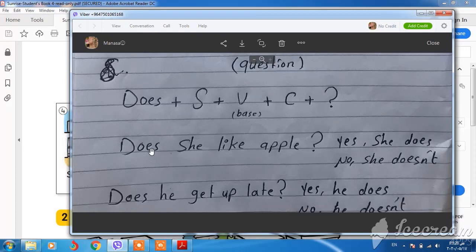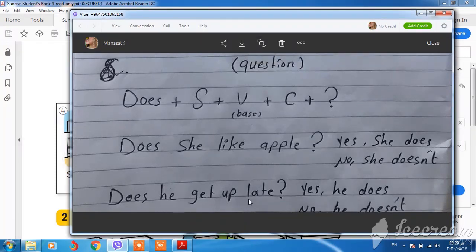Does she like apple? Yes she does, or no she doesn't. We have like as the verb base. We don't put s or es to the verb because we have does. If we hide this does, the sentence is she likes apple for the positive sentence, and for the negative sentence, she doesn't like apple. We put doesn't between the subject and the verb.